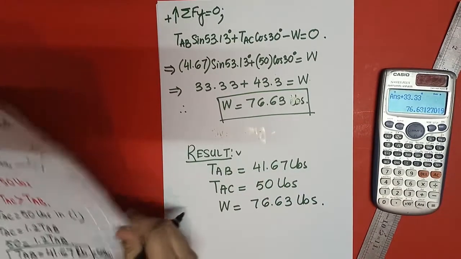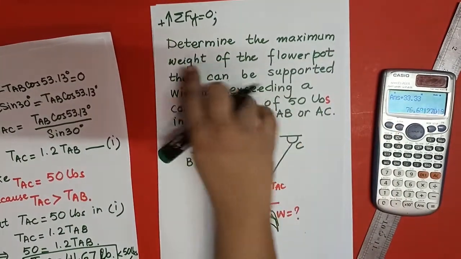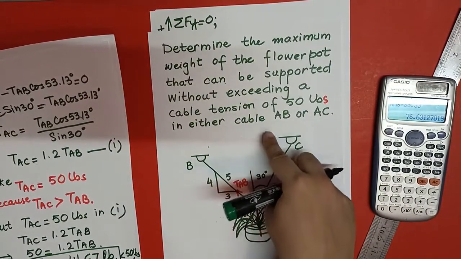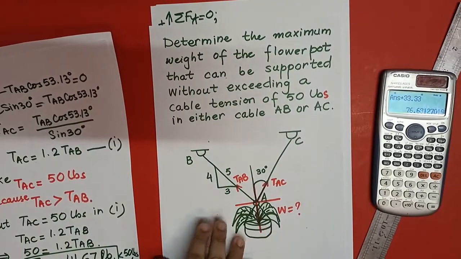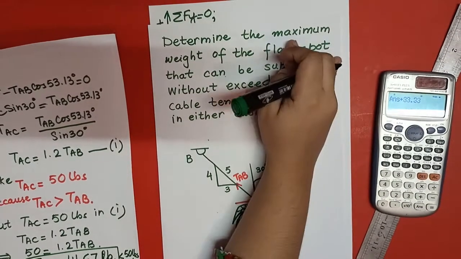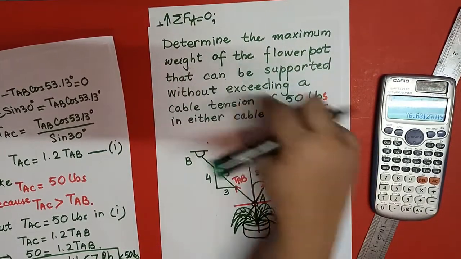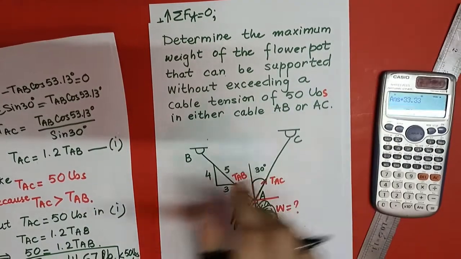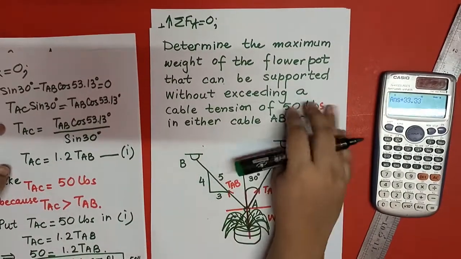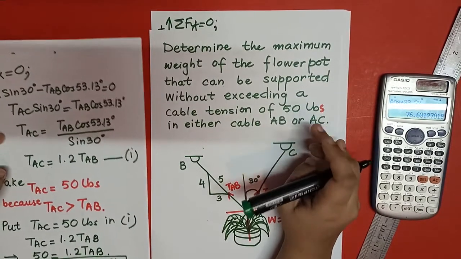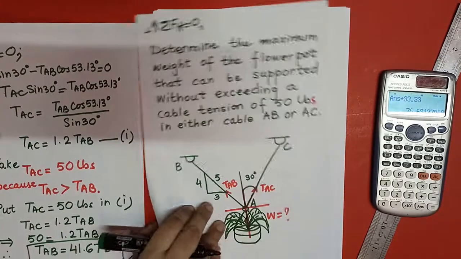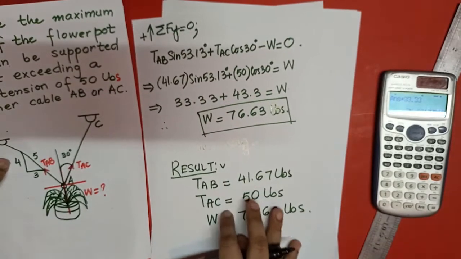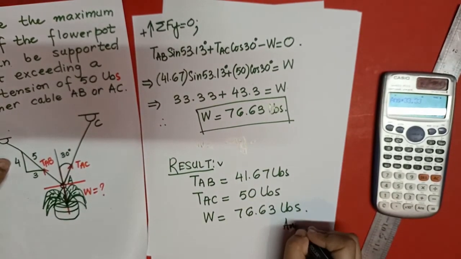So what is asked in the question? We have to find out the maximum weight of the flower pot that can be supported without exceeding a cable tension of 50 pounds in either cable AB or AC. Basically we have to give the answer of the maximum weight only, and for calculating this maximum weight we have to calculate the tensions in cable AB and AC as well, to confirm whether it is okay or not. So we have calculated the tension in AB and AC, and the weight. So that's it for today, and the question is completed.